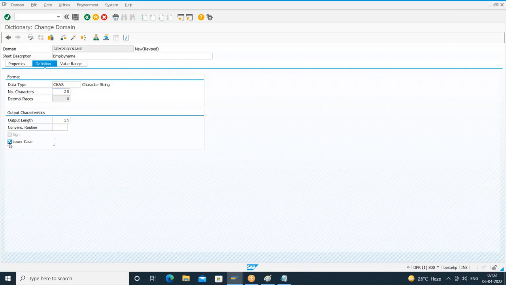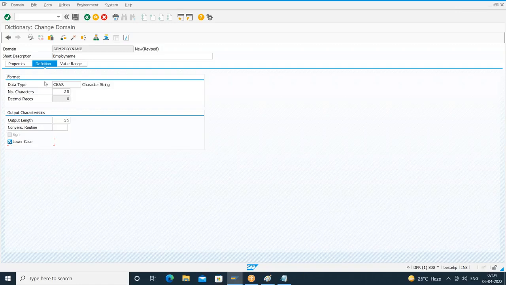I'll select the checkbox lowercase. What is the meaning of this lowercase checkbox? It will retain the case sensitivity. If I enter in lowercase, it will capture in lowercase. If I enter in uppercase, it will capture in uppercase. Whatever format I entered, the same format will be retained. Lowercase doesn't mean that it will store in lowercase. No. In whatever case we enter, that case will be retained.